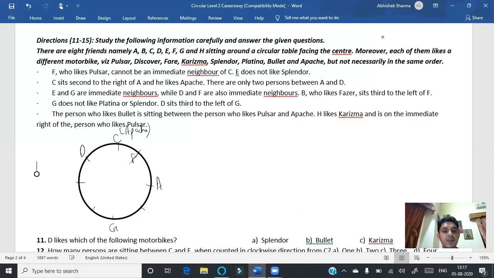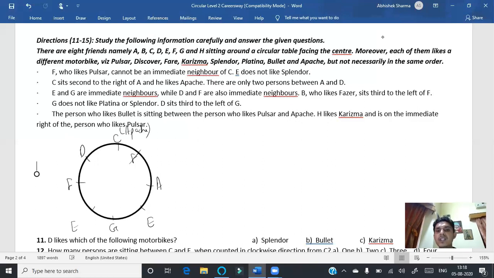F, who likes Pulsar, cannot be an immediate neighbor of C. E does not like Splendor. C, second to the right of A, has been done, and likes Apache has been done. There are only 2 people sitting between A and D, so that has been done. E and G are immediate neighbors, so E must be here, or here. We have two situations. E and G are immediate neighbors, while D and F are also immediate neighbors. So if D is here, F definitely should be here, right?